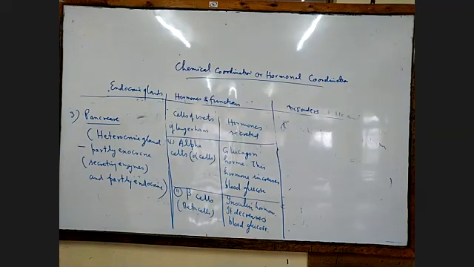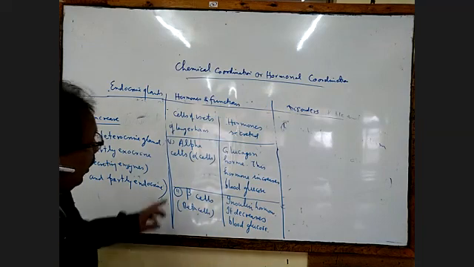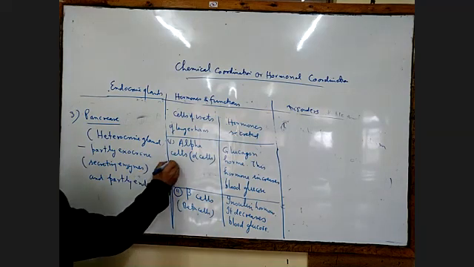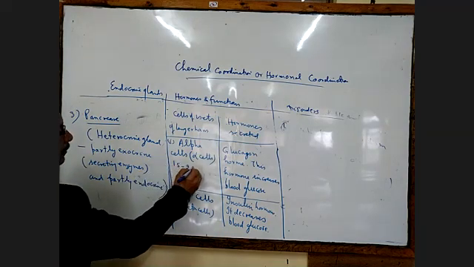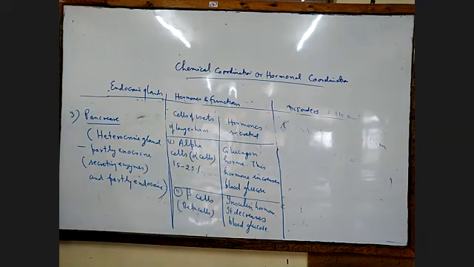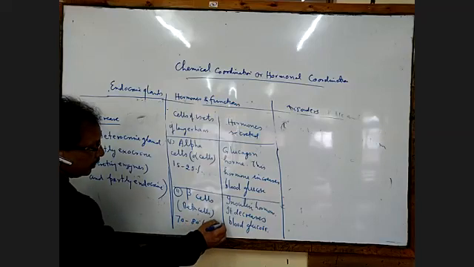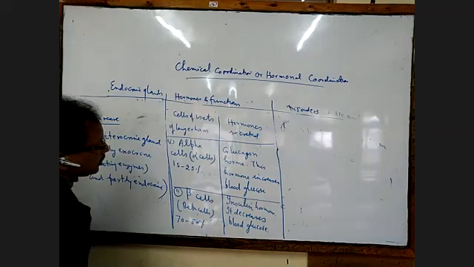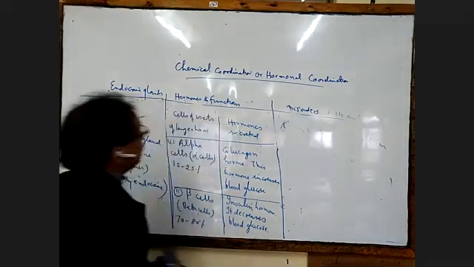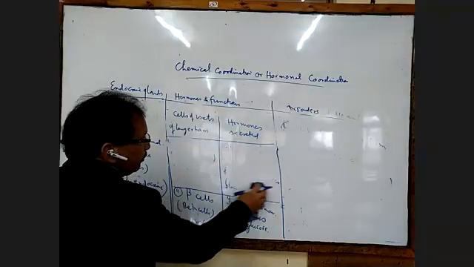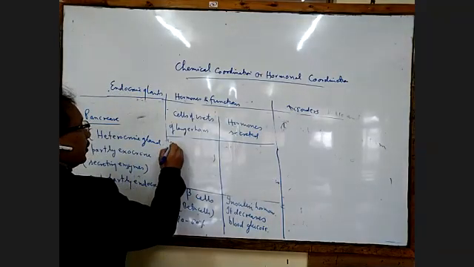The alpha cells in the islets of Langerhans are 15 to 25%, and beta cells are more in number, 70 to 80%. The largest number of cells are beta cells. Then we go to number 3 now.